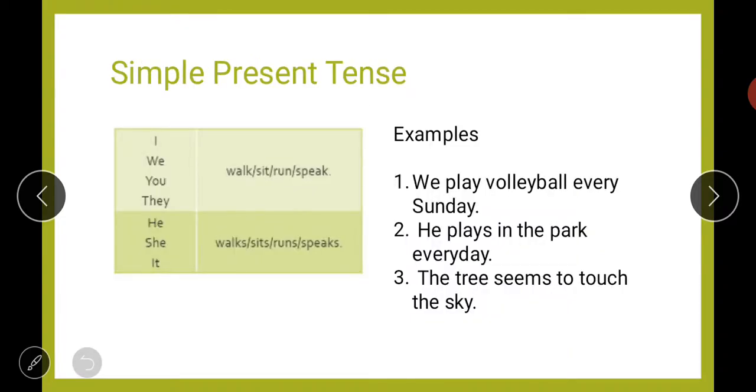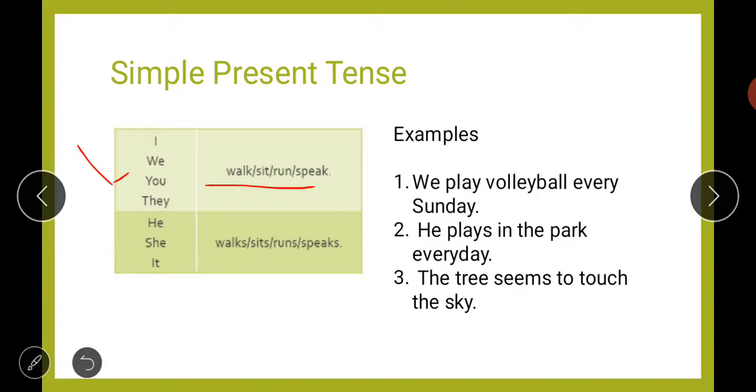So next, in this video, we are talking about simple tenses. We will deal with all types of simple tenses. First is your simple present tense. As we have done earlier also with the subject, with the subjects I, we, you, they, we will use the simple base form of verb. That will be your walk, sit, run, speak. I walk slowly, I sit here, I run fast. So like this, I speak in English. So like this you will use the base form of verb.